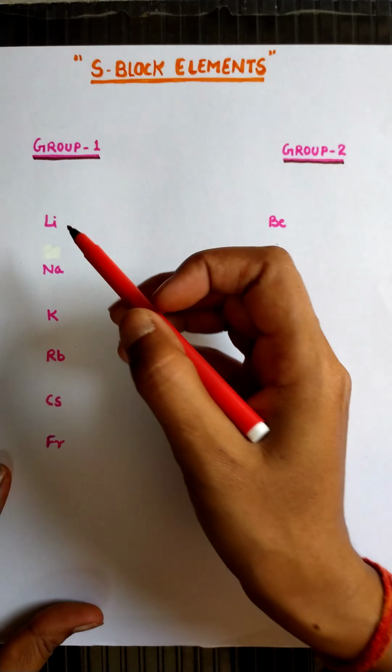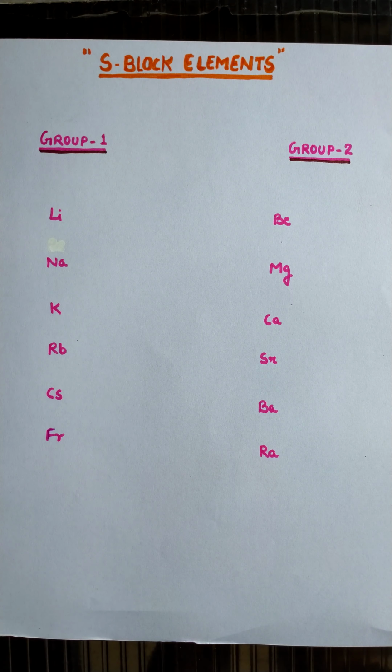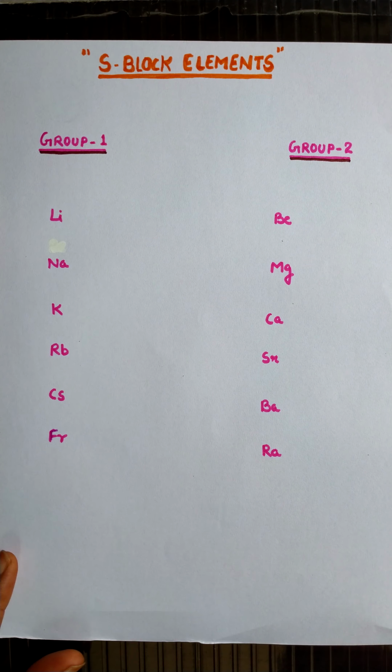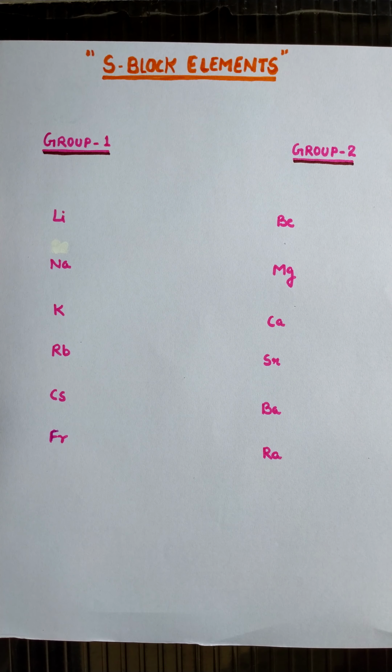Students, I have written the group first and group second elements here. Group first elements include lithium, sodium, potassium, rubidium, cesium and francium. You can also remember them like this: ली ना की रब से फरियाद.